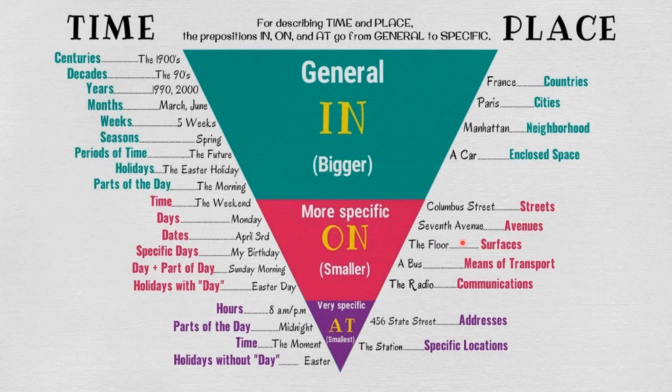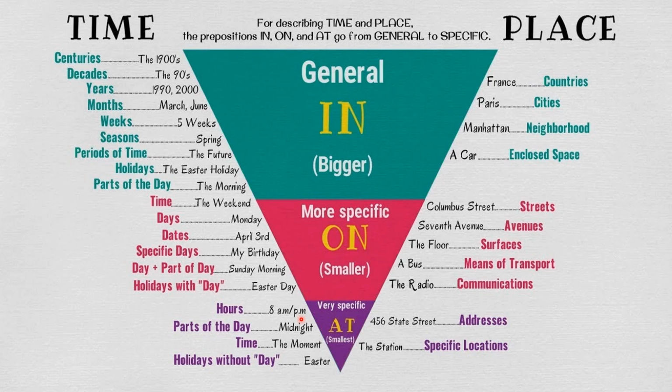See, means of transport: on the bus. The radio, communication: on the radio, on the TV. Like that. We use at for specific, very specific, smallest place. Hours: at 8 am, a particular time, at 8 am or 8 pm or 9 o'clock, like that.